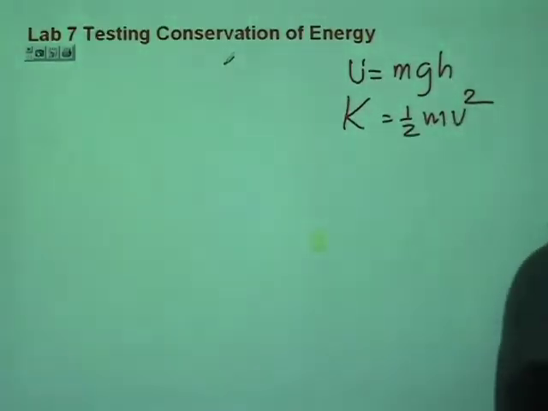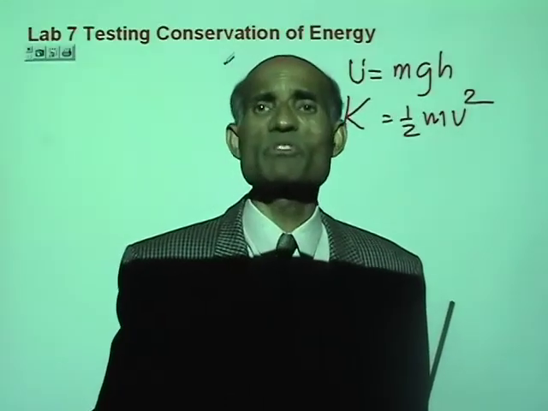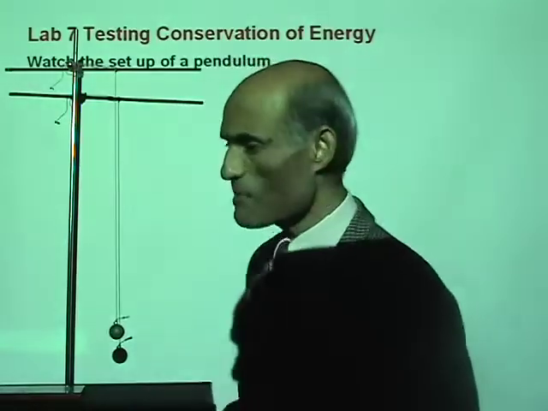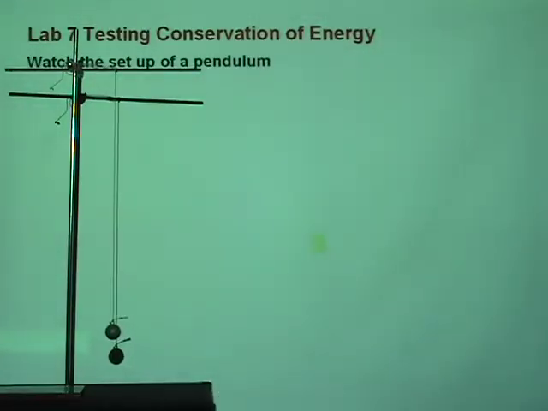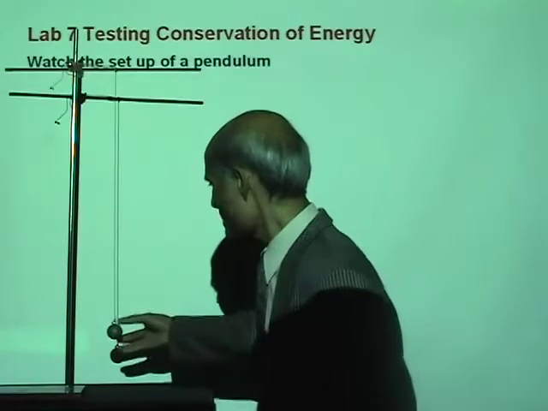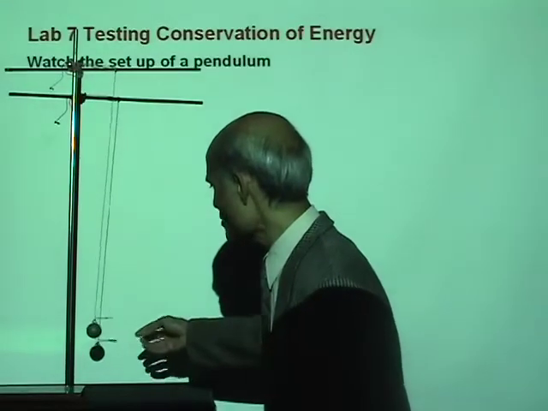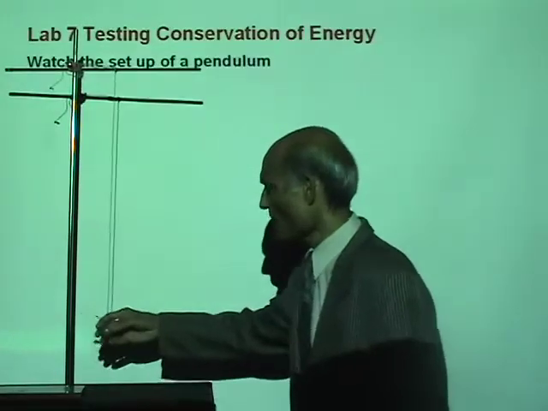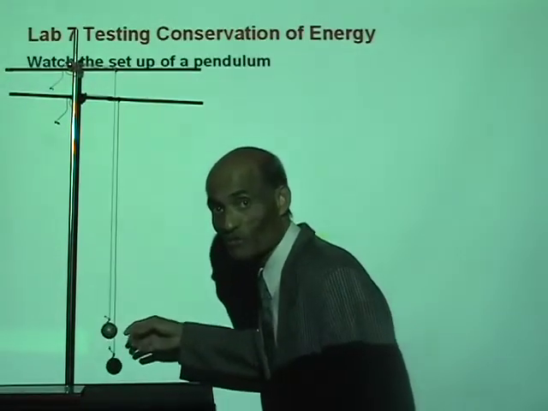Alright, let's do that. Give me a second to set up the lab, and I'll be with you in a minute. What we're going to do is to use a pendulum. Now, what is a pendulum? Do you know what a pendulum is? Now, this is a pendulum that I can set into oscillation to move back and forth. Now, when the pendulum oscillates, can you see the pendulum oscillating?